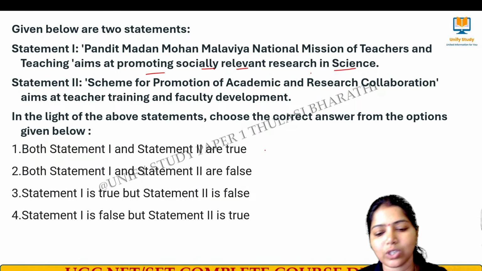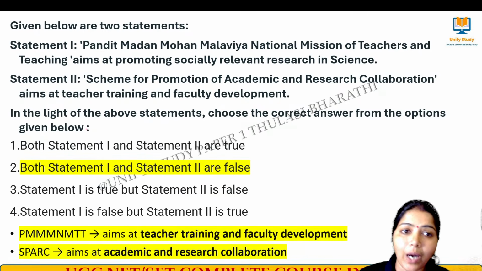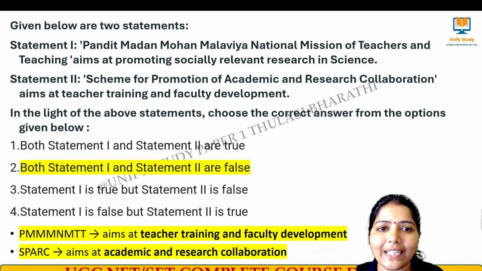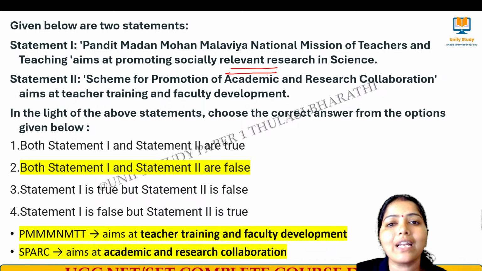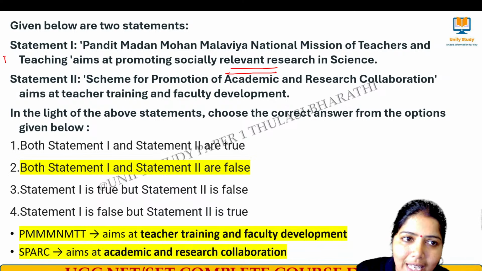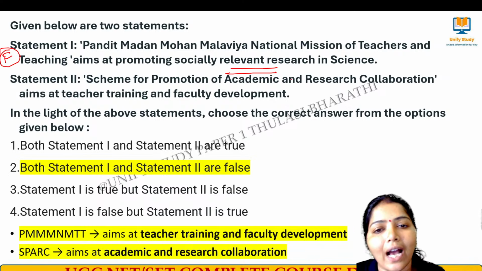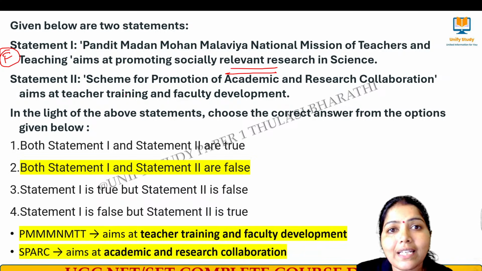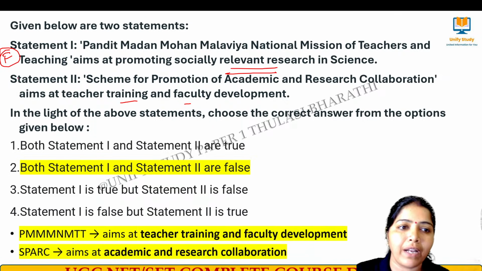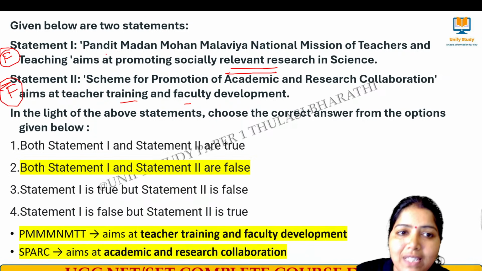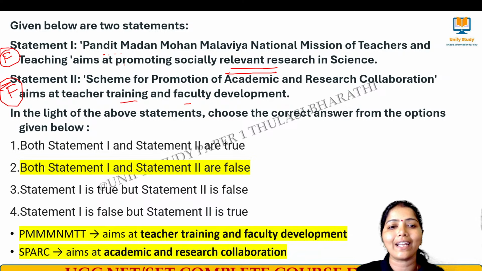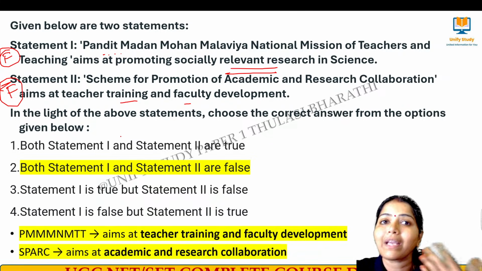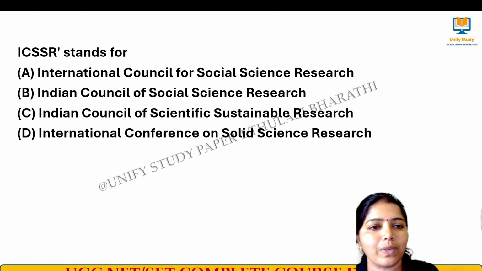The right answer for this question is that both the statements are false, because Pandit Madan Mohan Malviya National Mission for Teachers and Teaching is mainly meant for what? It is for teacher training and faculty development. It is not for socially relevant research in science. So this statement is false. Scheme for promotion of academic and research collaboration is meant for academic and research collaboration, but here it is given as teacher training and faculty development. Both statements are false because the first is meant for teacher training and faculty development, and the second scheme is meant for academic and research collaboration. Yes, very good. Next question.